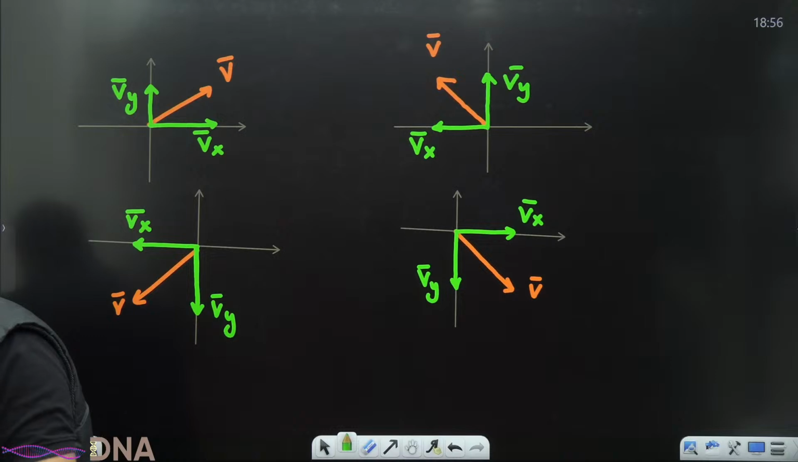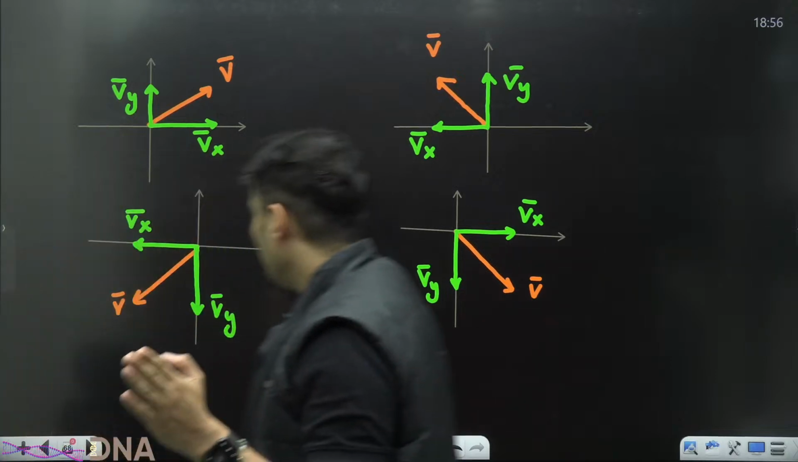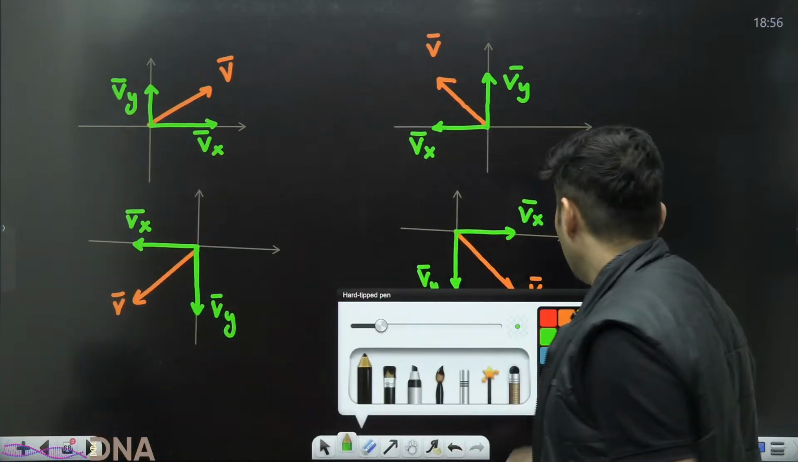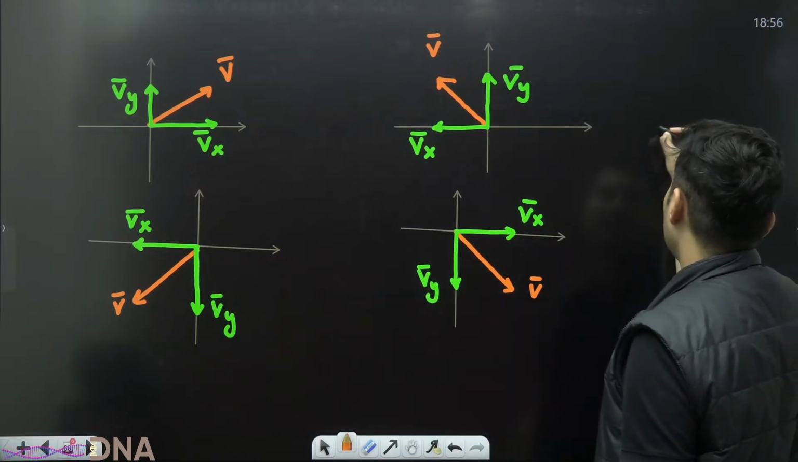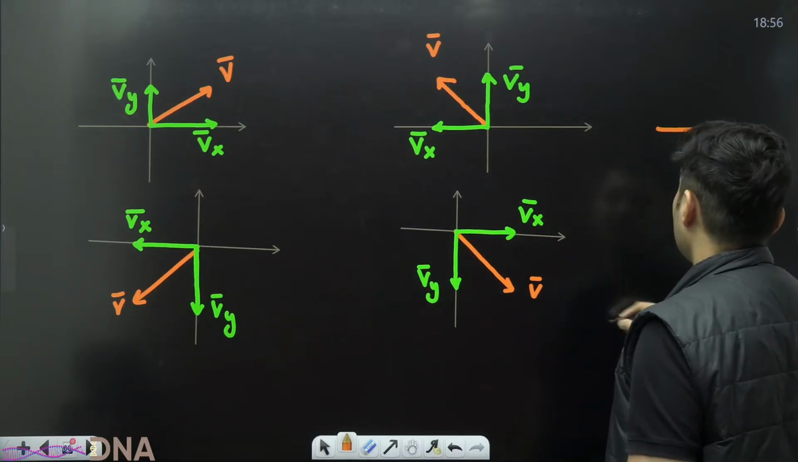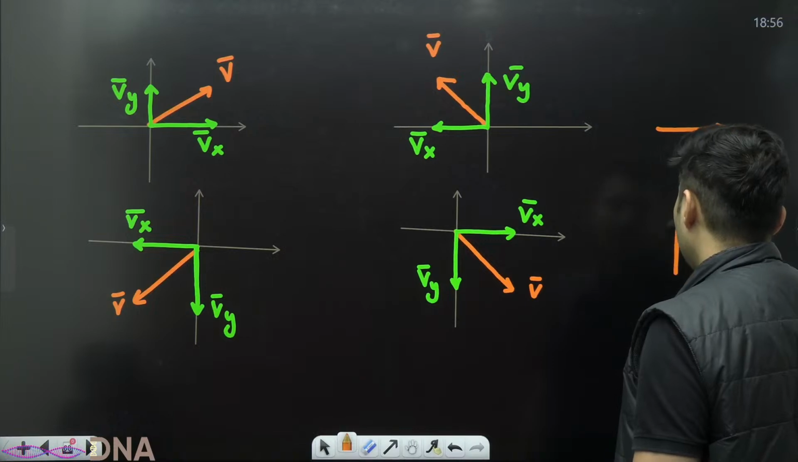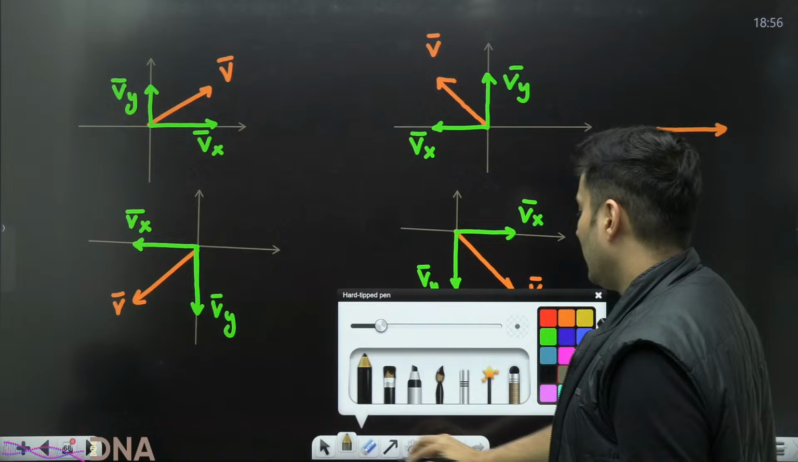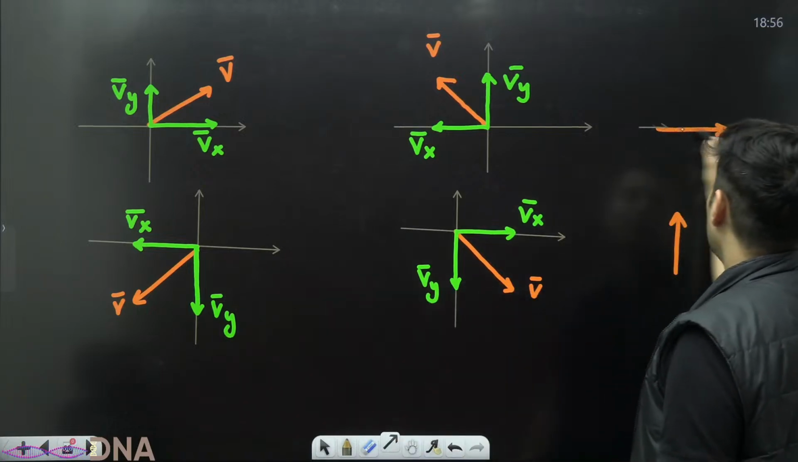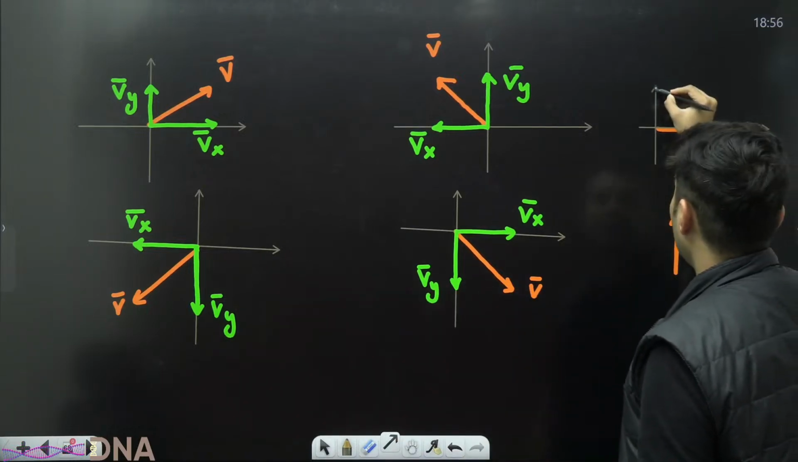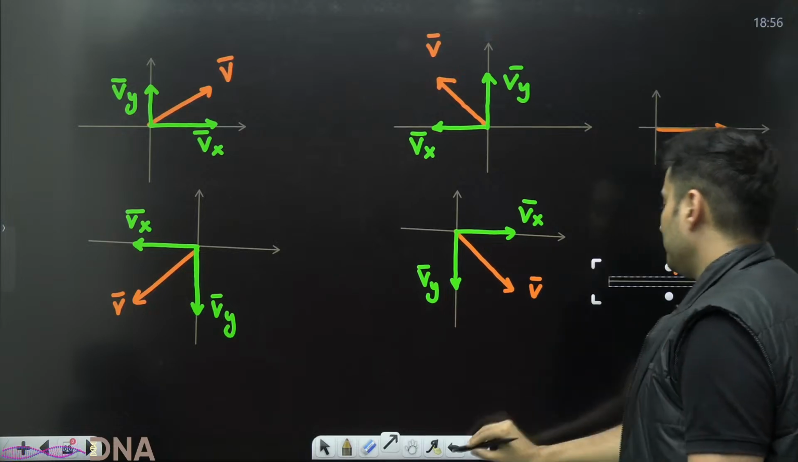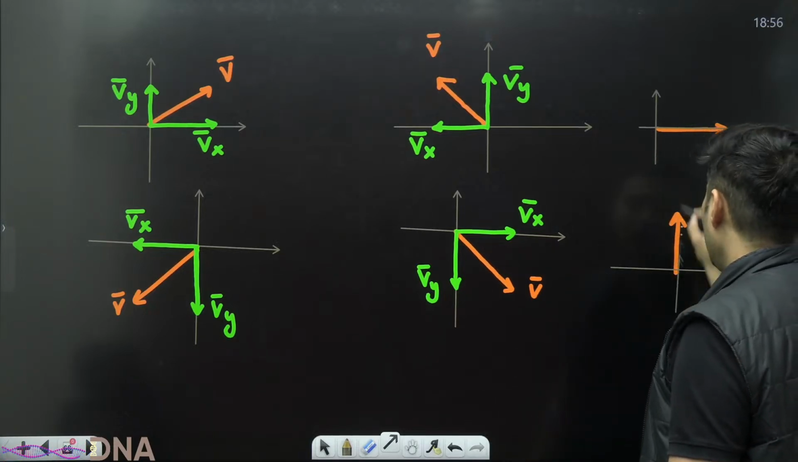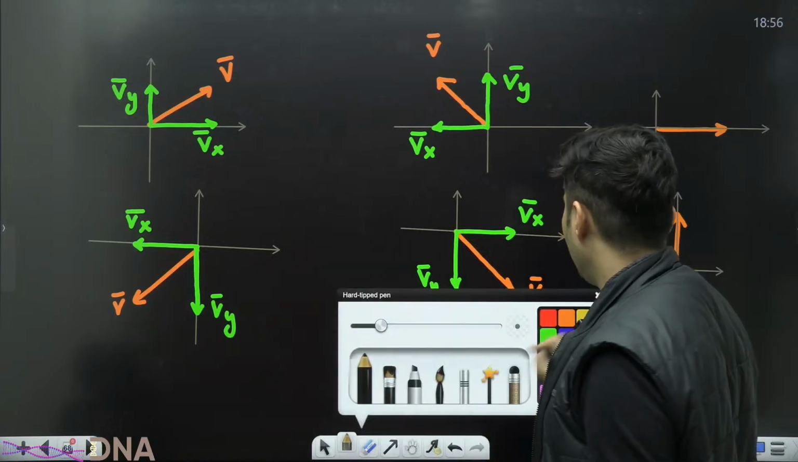I hope this is very, very clear. Now, if you understood till here, think about it and tell me, if the vector lies like this, or if the vector lies like this, what are the x and the y components? Think about it carefully. The vector itself is like this. What do you think are the x and the y components, my dear students?